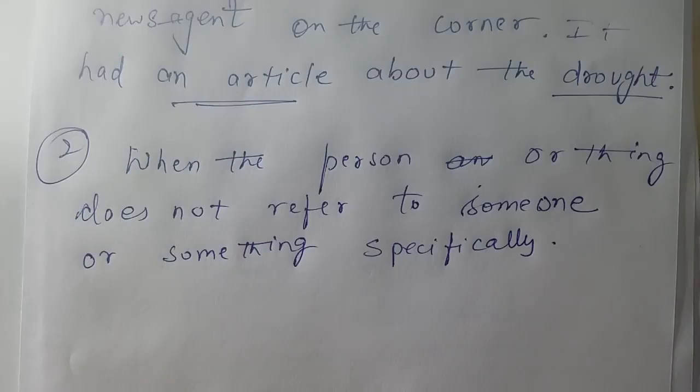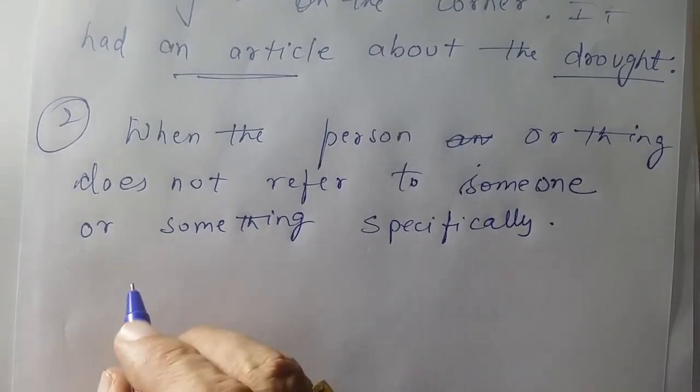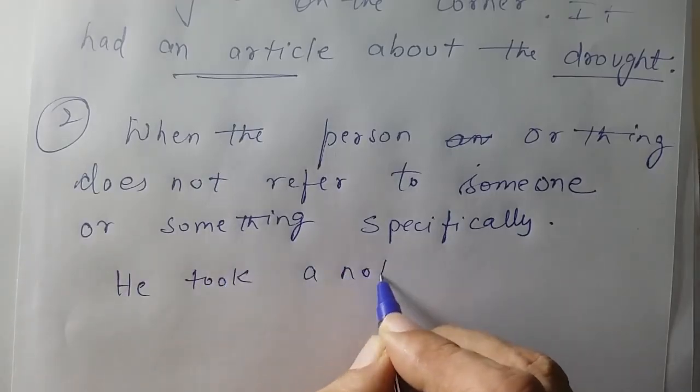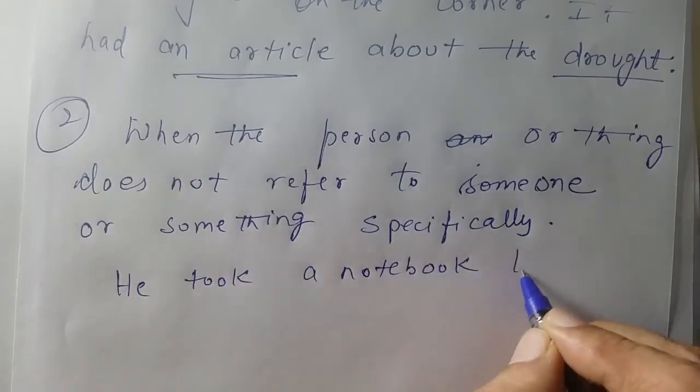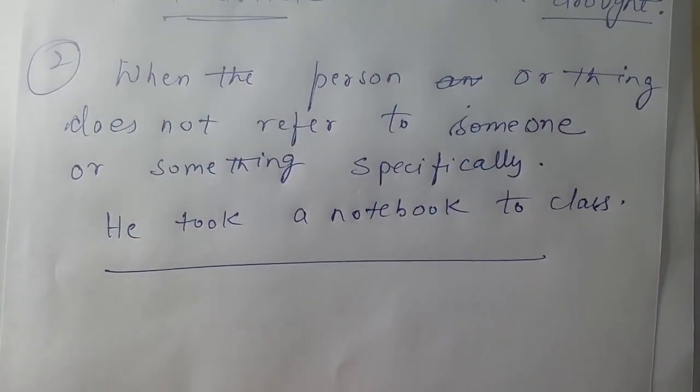When it is not referred to someone specific. He took a notebook to class. Which notebook? Nobody knows. Got my point?